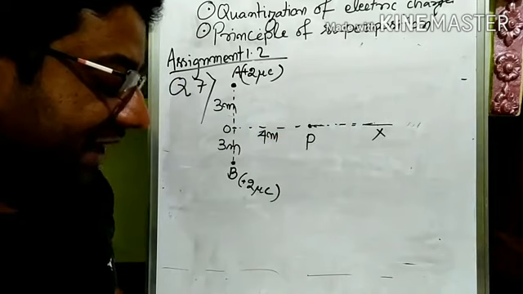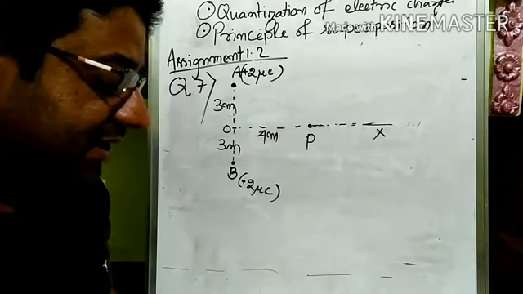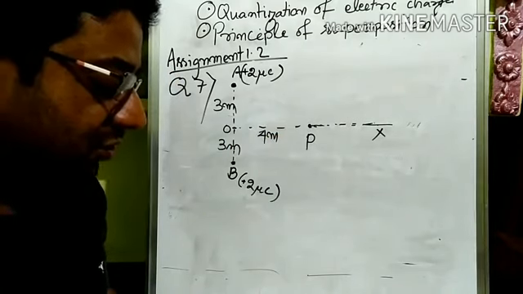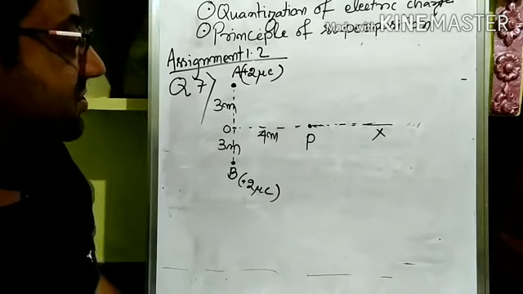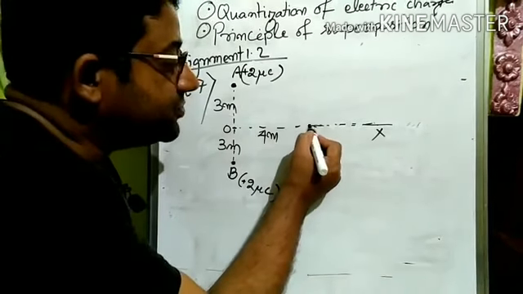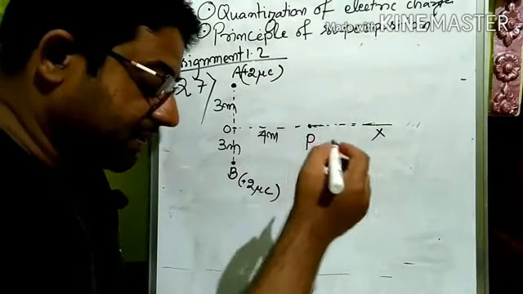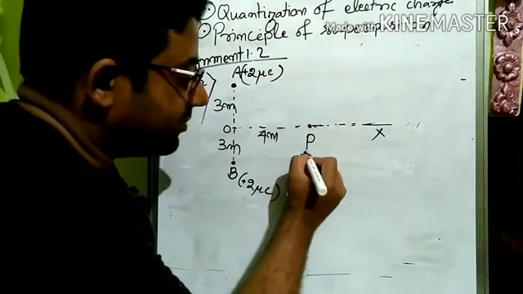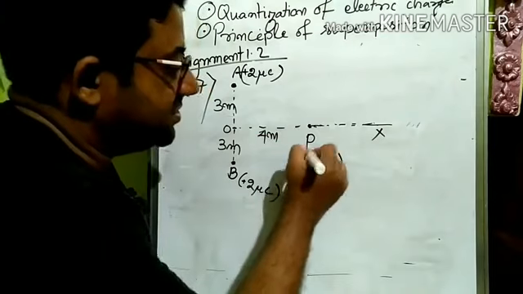Calculate the magnitude and direction of the force on the 3 microcoulomb charge. So we have to find out the force experienced here by P, where a plus 3 microcoulomb charge is present at this point.